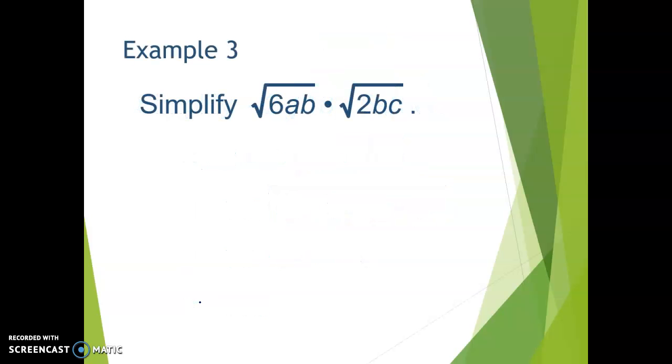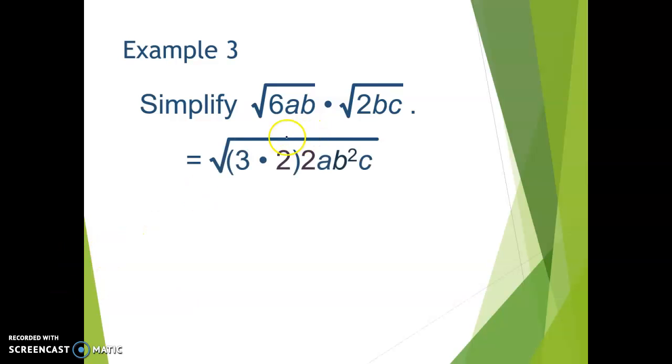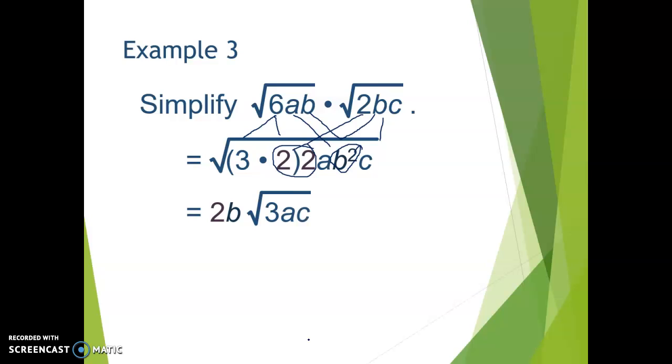Right, here's another one. Try this one. Again, we're going to multiply everything under the radical symbols together because they do have the same index. So when we write that, we have 6 times 2, or the prime factorization of 6 is 3 and 2. And then we have our A, and we have our 2 B's here, and then we have 1 C. Let's circle our groups of 2. We have 2 B's, so both of those are going to come out. So we have a 2B on the outside of our radical symbol, and what's left is 3AC under the square root symbol.